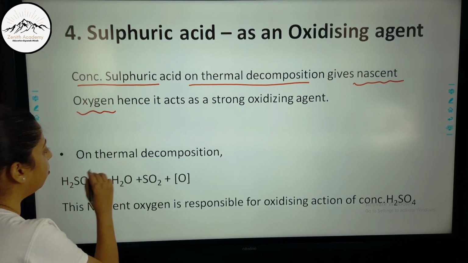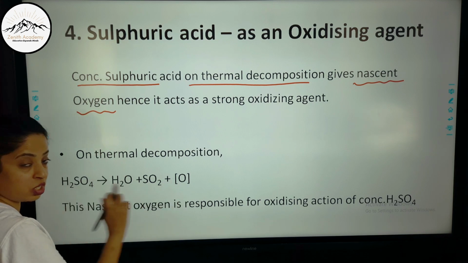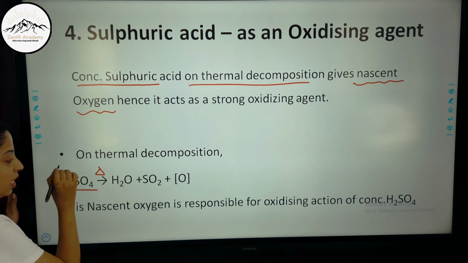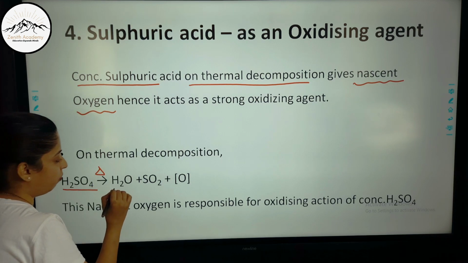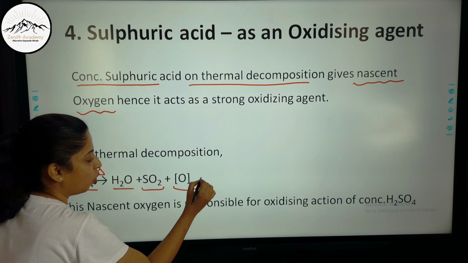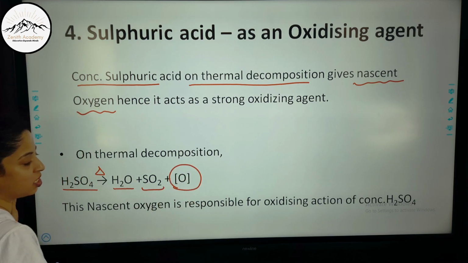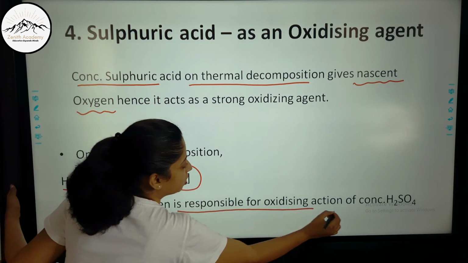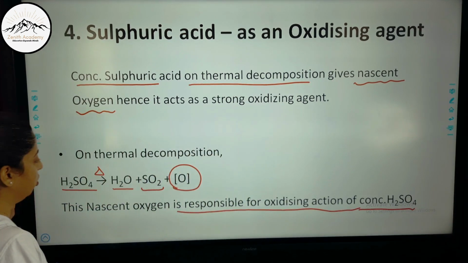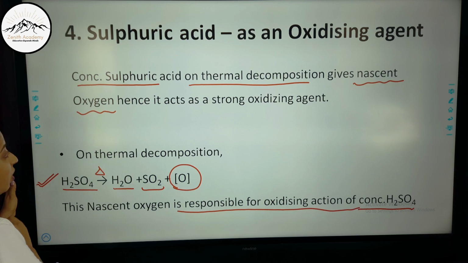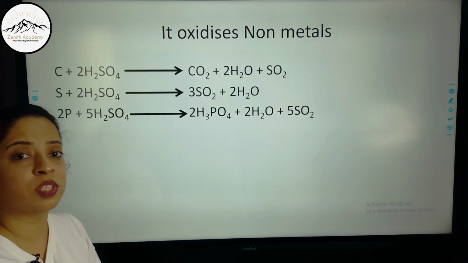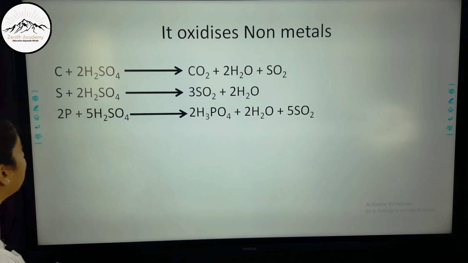So on thermal decomposition you have to give this reaction in the answer: H2SO4 on heating decomposes thermally to give H2O, that is water, SO2 gas and nascent oxygen, and it is this nascent oxygen which is responsible for the oxidizing action of concentrated sulfuric acid. So don't forget to write this reaction whenever this question is asked. Now let us see this oxidizing nature in the form of reactions.